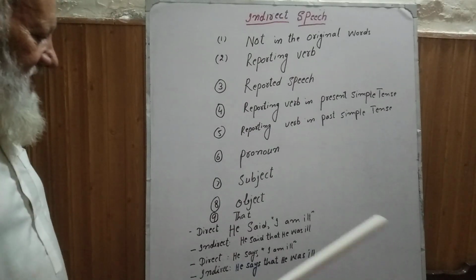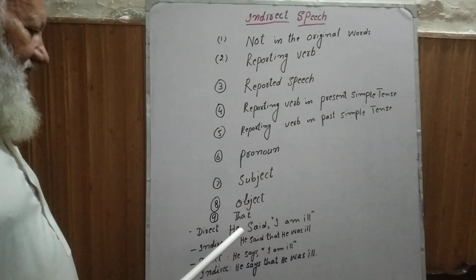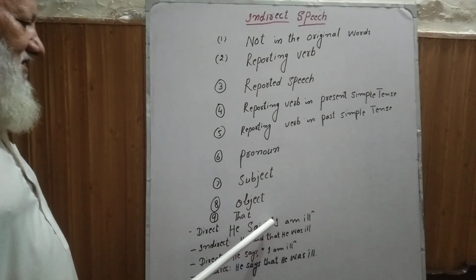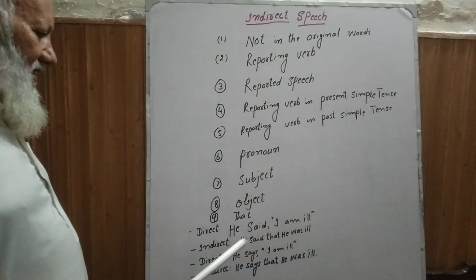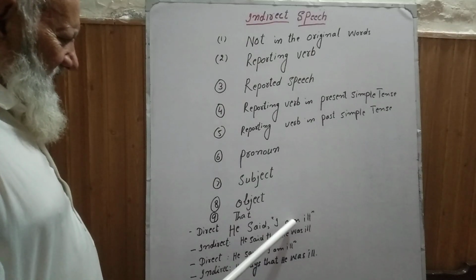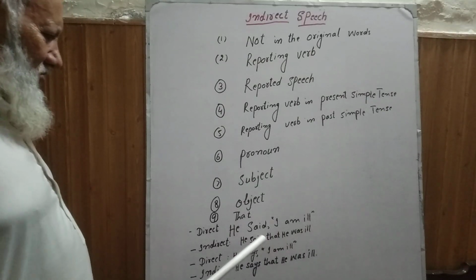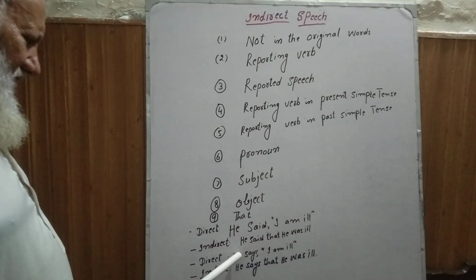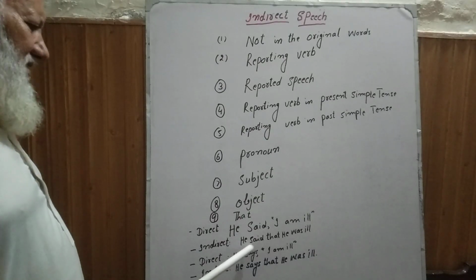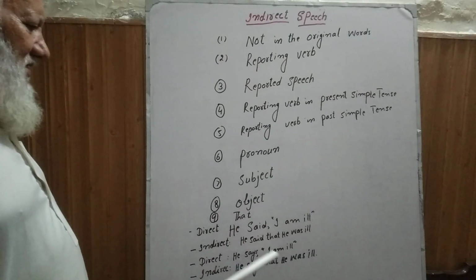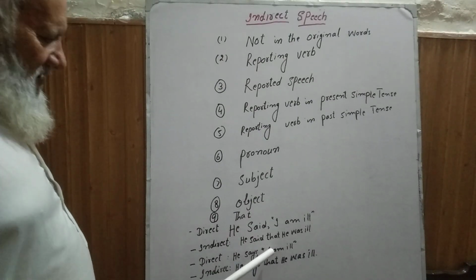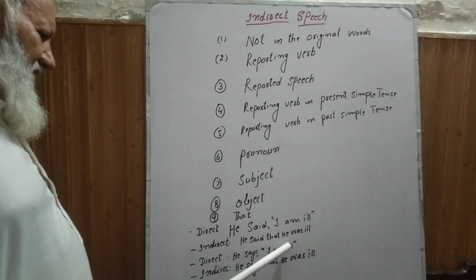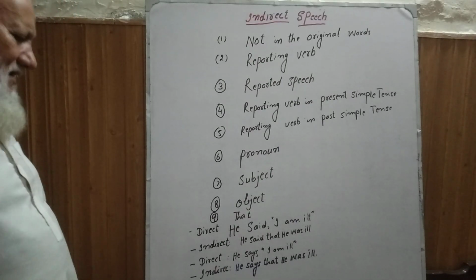The sentence is divided into two parts. He said, this is the subject. He said to me, this is the object. He is the subject. He says to me, me is the object. I am ill: I is the subject, and this is the object.